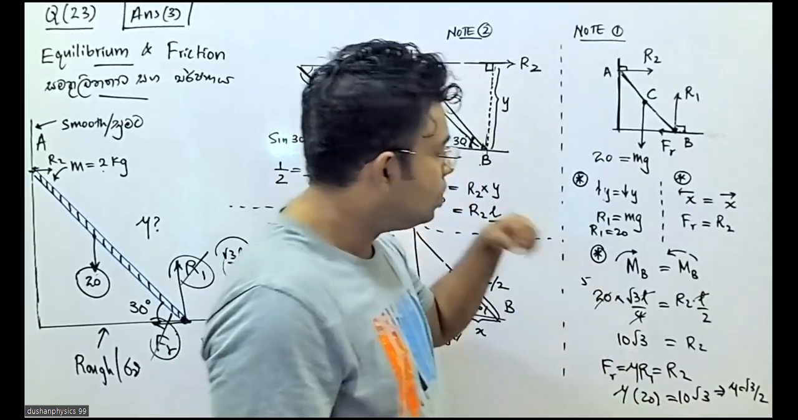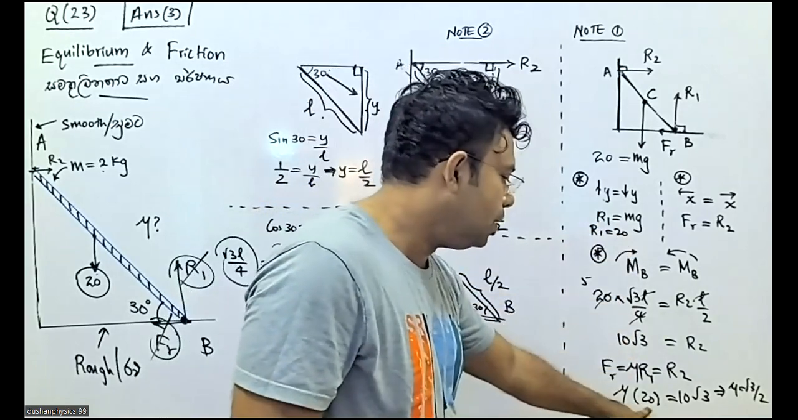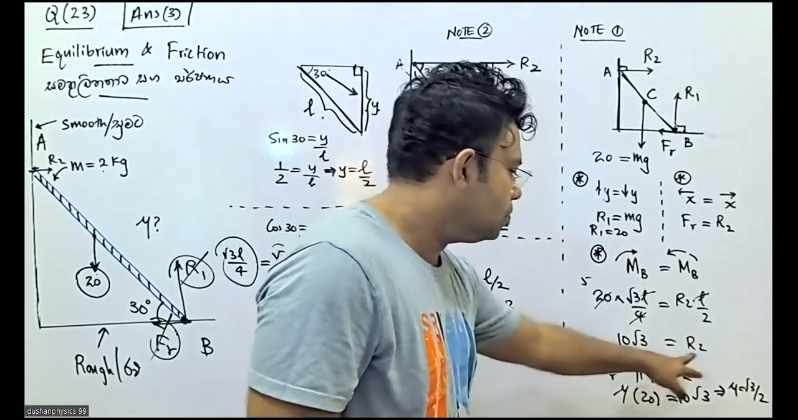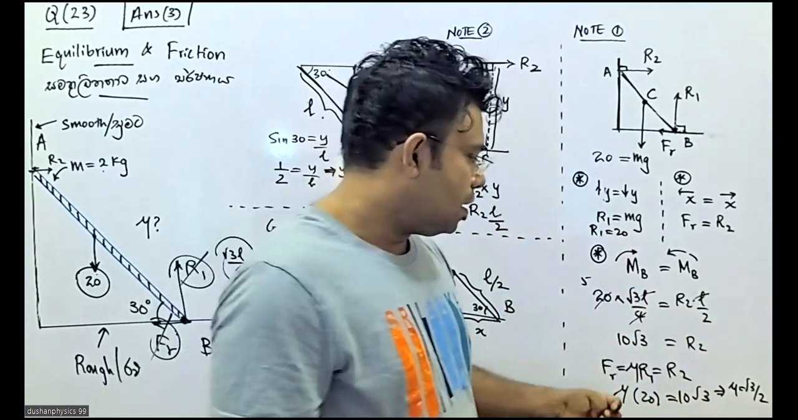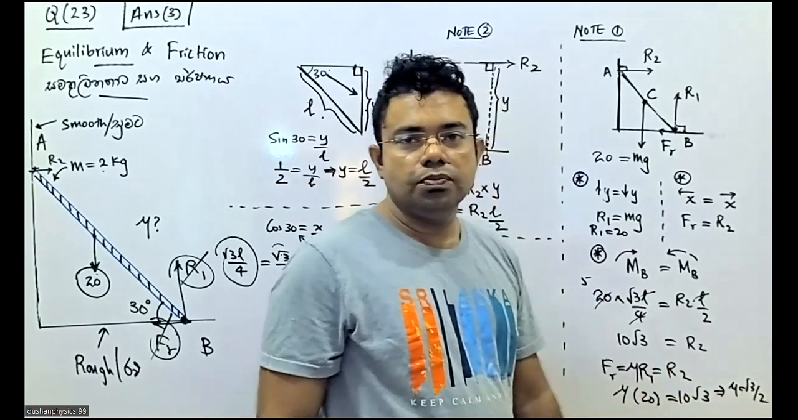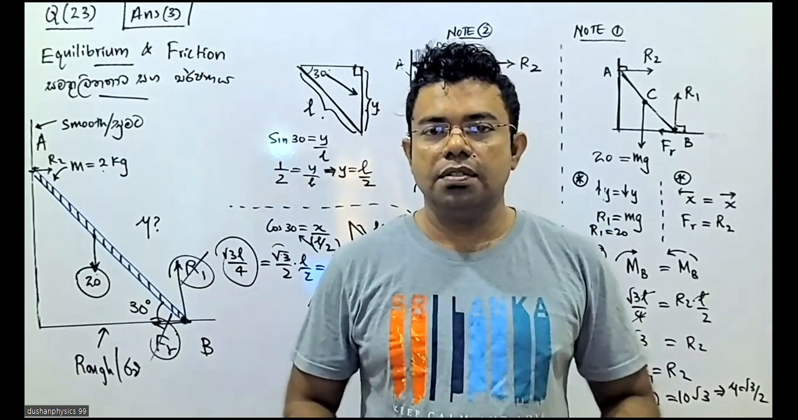What is R1? I have already calculated R1 as 20. Mu times 20 equals R2. What is R2? From the moment equation I have calculated R2 as 10 root 3. Therefore mu should be root 3 over 2. So the final answer is answer number 3. Simple as that. Thanks for watching.